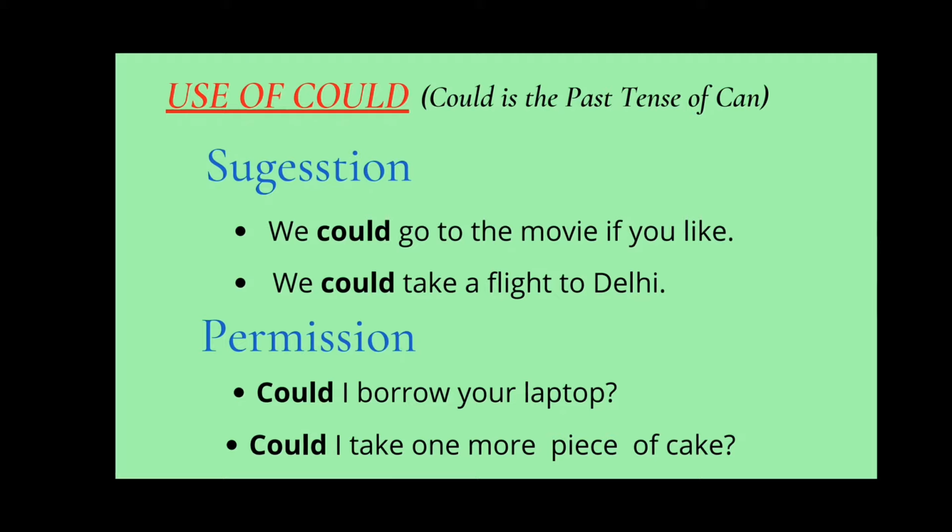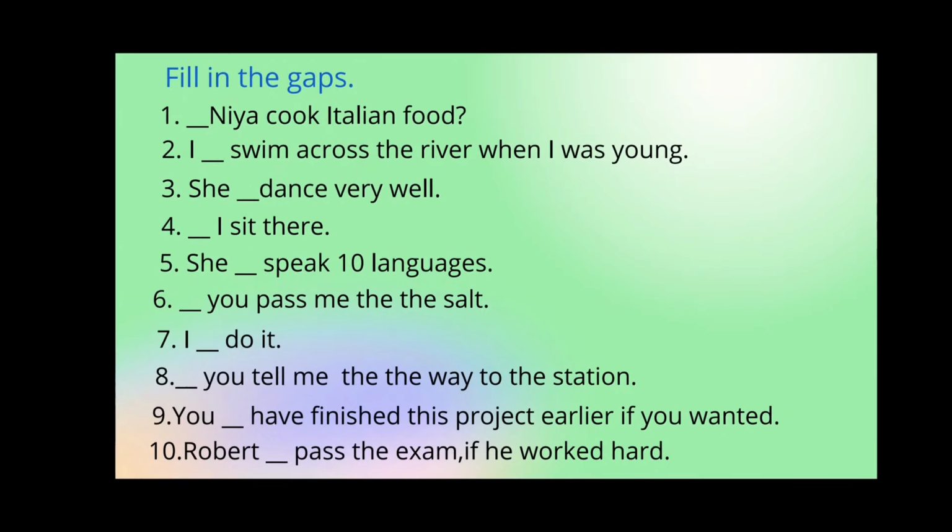Could I take one more piece of cake? In both of these sentences you are very polite. In a very formal way you are asking for permission. Now, I hope the confusion between can and could is now clear and you don't make mistakes anymore.